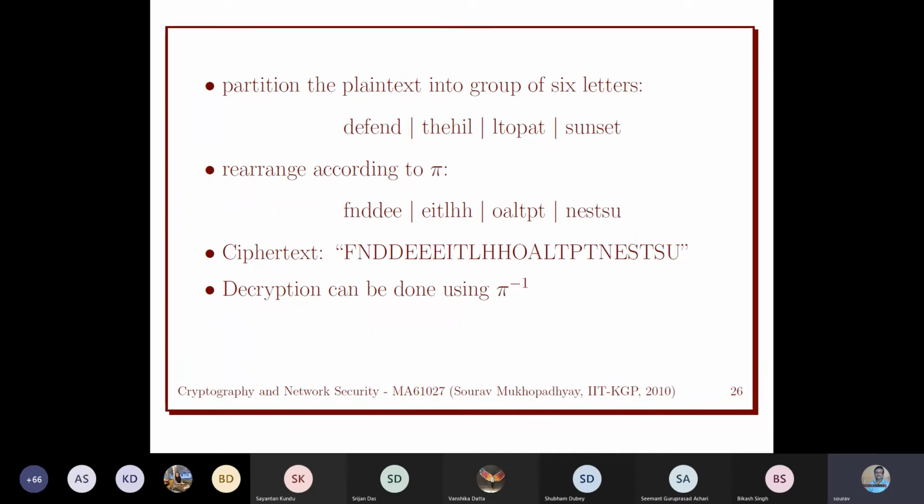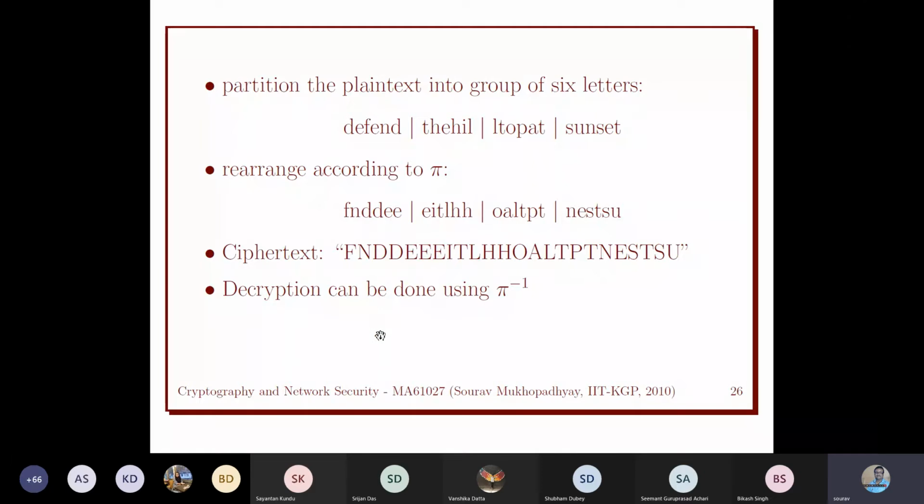Bob has to have this same permutation, and if we know the permutation, then we can easily get the inverse permutation. So Bob can generate the inverse permutation and apply it on this. So then we get back the message.